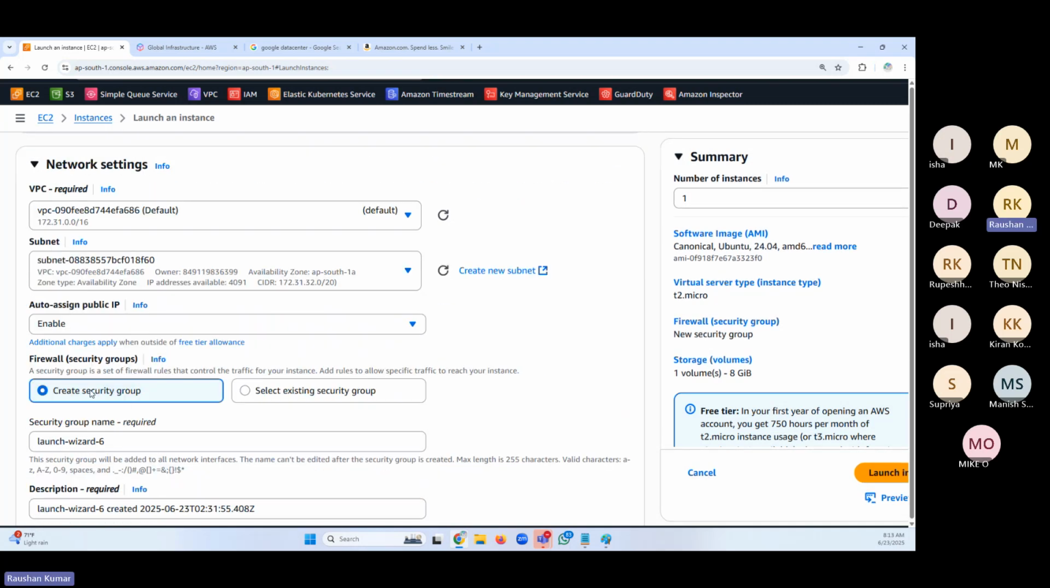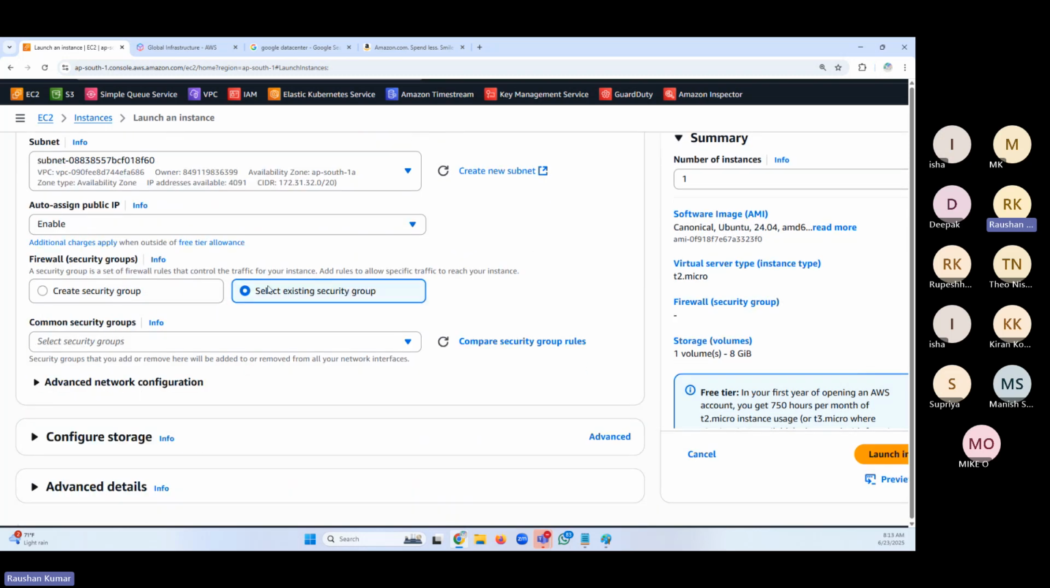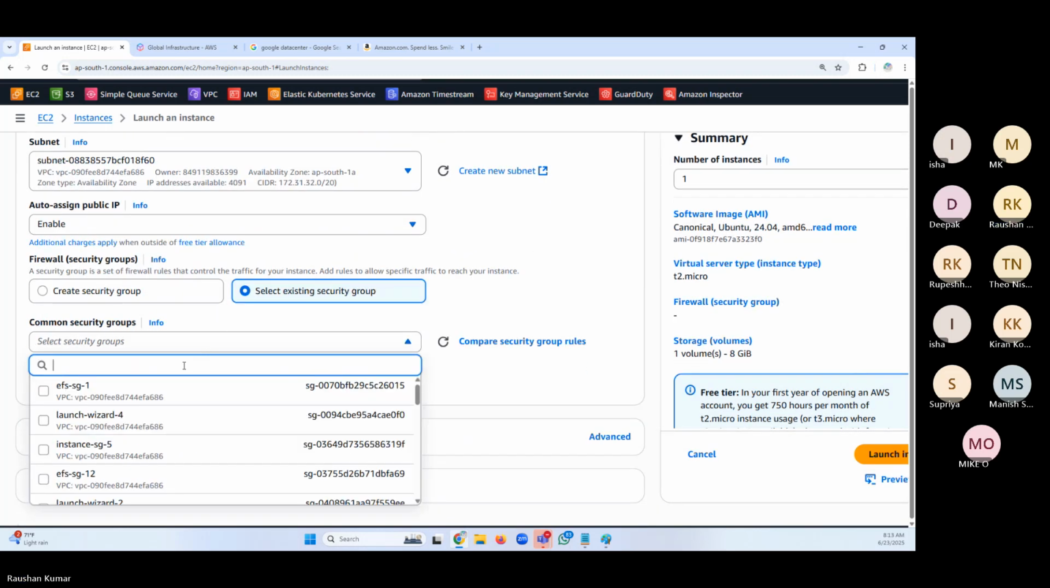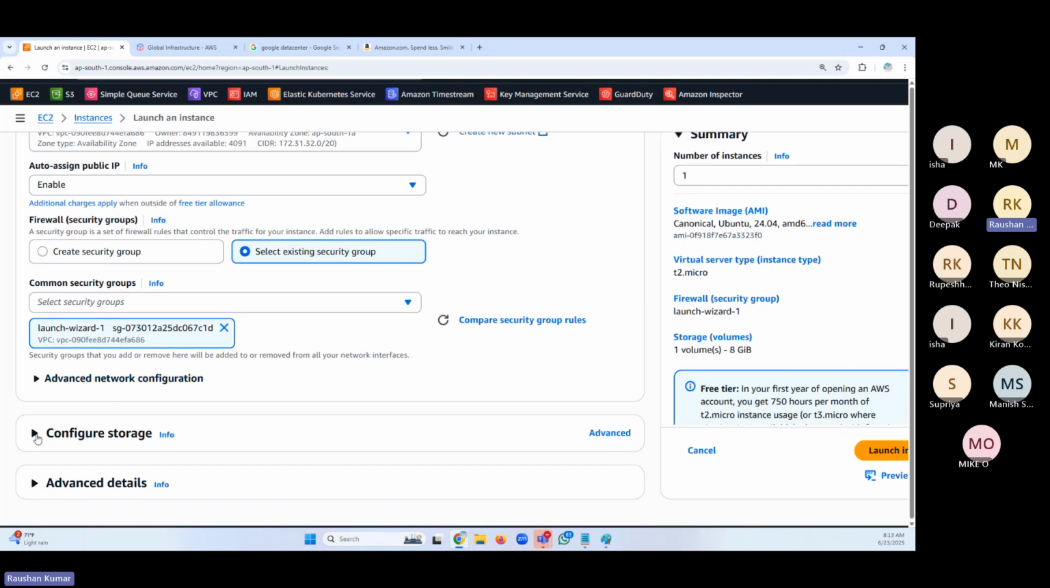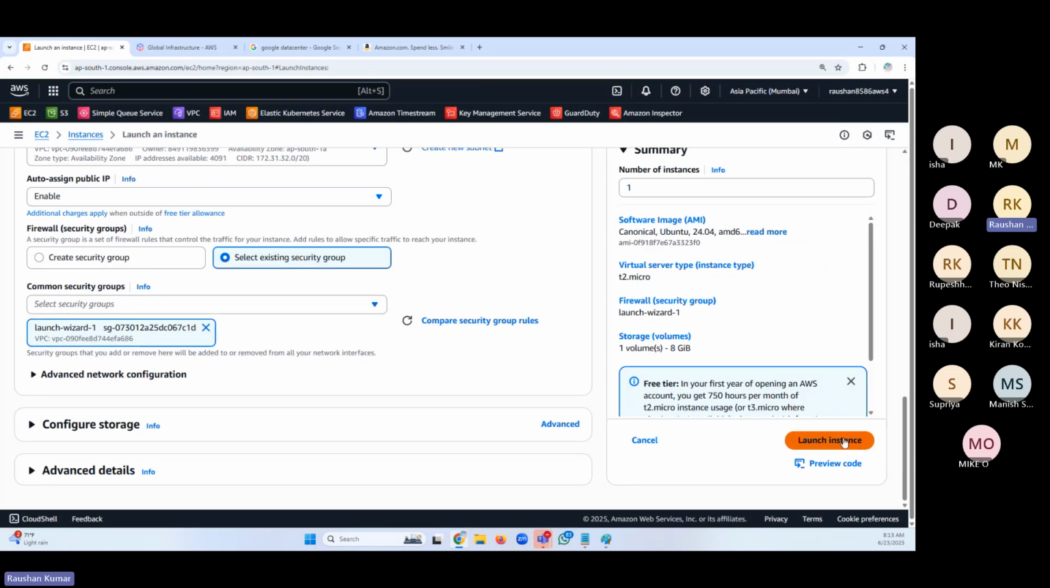Last session, we created a new security group. I did not create a new security group again. I can use the existing security group. Launch wizard 4, launch wizard 2, whatever the name was, I don't remember. I'll keep it launch wizard 1. If it was the default for you, it will be launch wizard 1. I'm selecting the same launch wizard 1. 8 GB would be the default one. I don't have any problem with that. For Linux, 8 GB is good enough. Friends, selected, launch, and launch the instance.